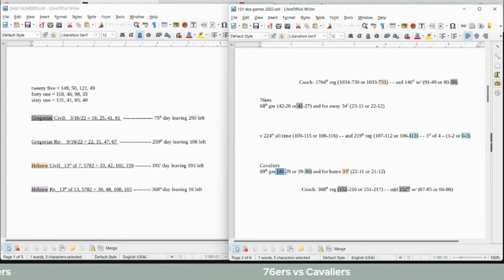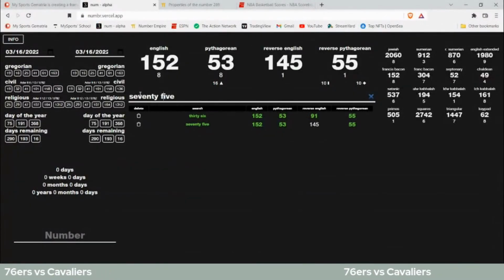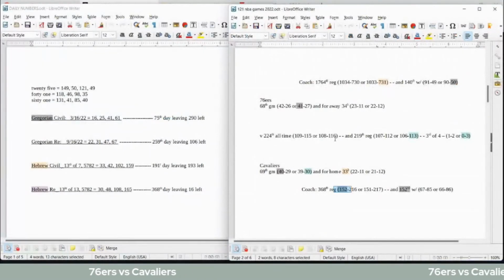Cavaliers, this is their coach's 152nd game as a coach for the Cavs regular season. And Cavaliers coach can get his 152nd win for his career overall regular season. Today is the 75th day of the Gregorian. Written out 75 sums to 152. This is also the season celebrating the 75th anniversary for the NBA. So that might actually hold some weight for the Cavs as well.